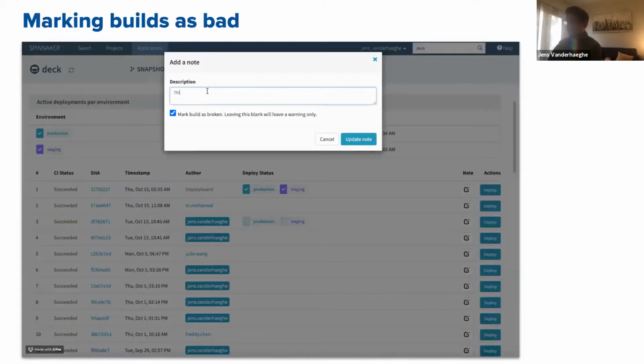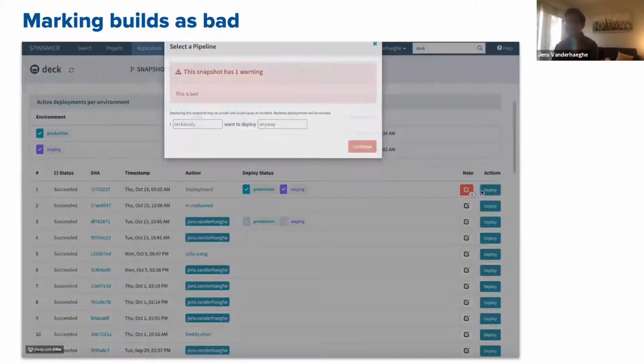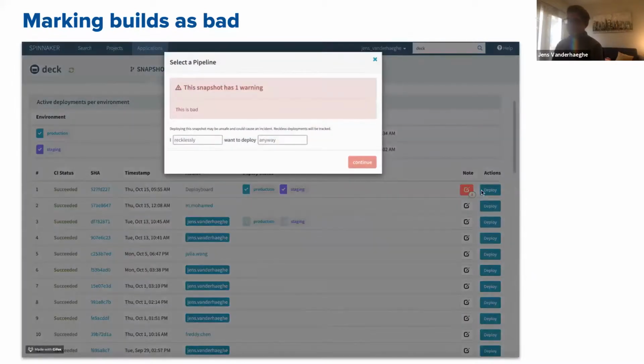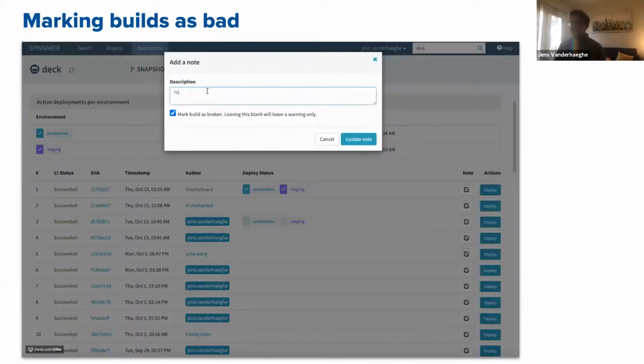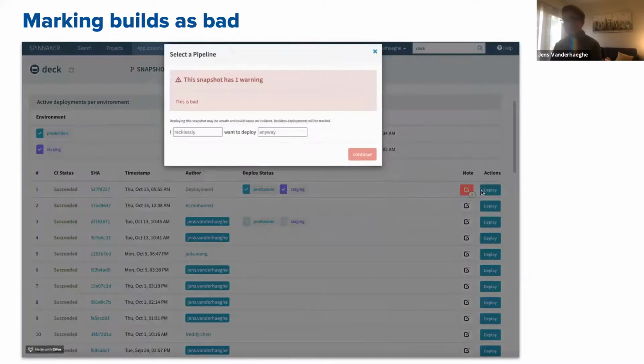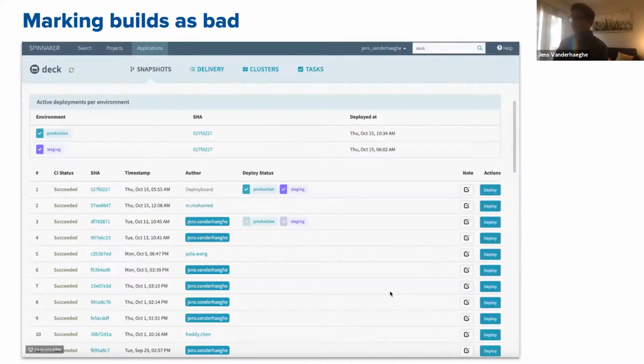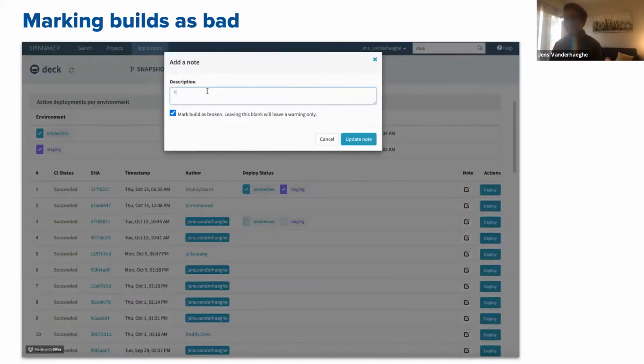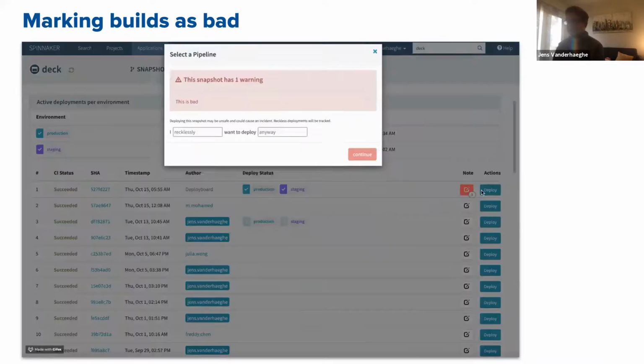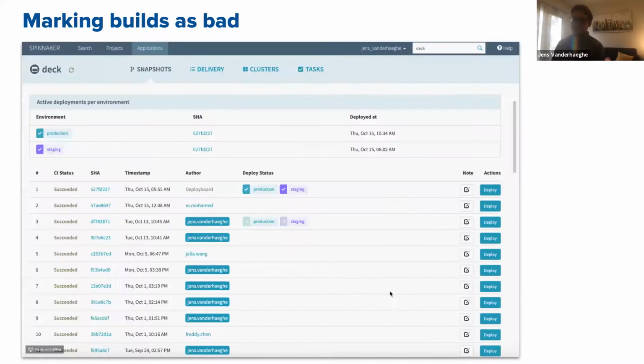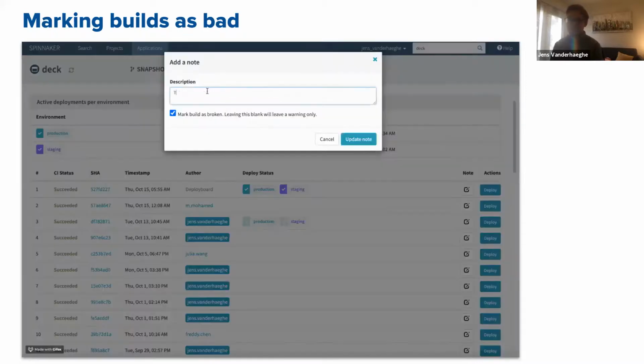So by creating a simple stage that allows Spinnaker to talk to our in-house frameworks, we offer a lot of extensibility. And then another feature that we added is marking builds as bad. A scenario that we often see is that a build in CI is actually green, and then someone deploys it, and they end up deploying that build to Canary, and then something is caught in Canary. Canary isn't necessarily CI. It's part of the CD process, but you still want to make sure that that specific build does not get redeployed.